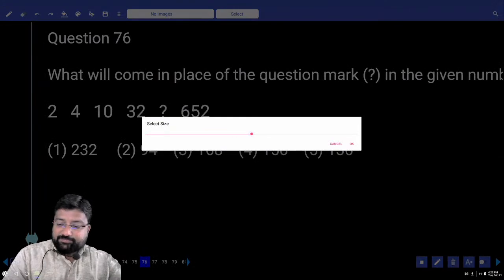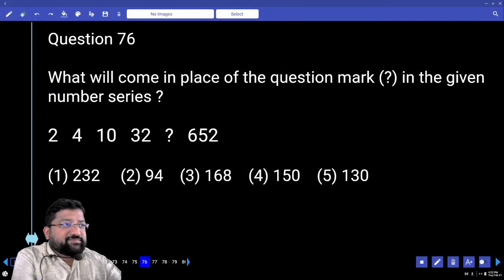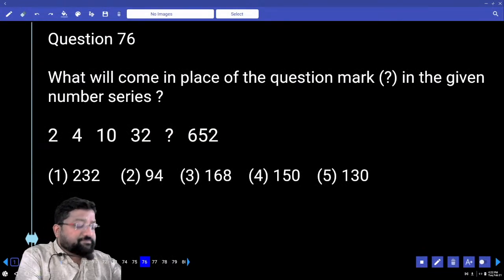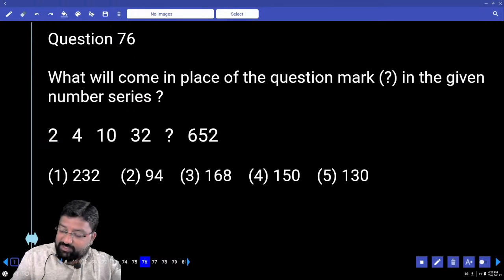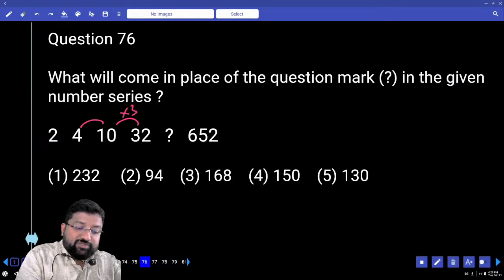Shall I go with product or shall I go with difference? Because you see 4 and 10, and 10 and 32, it's very clear. This is 3 times 10 plus 2, and this is 2 times 4 plus 2.